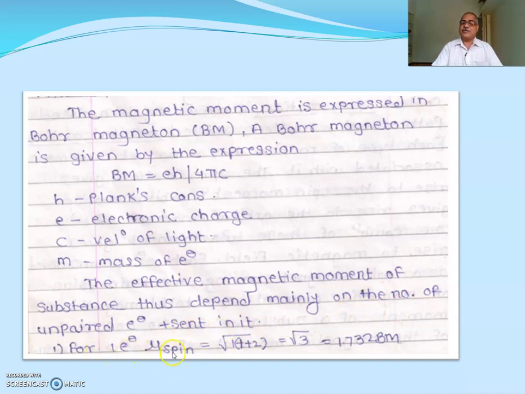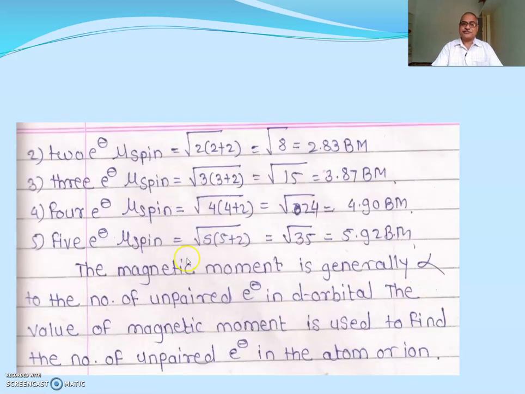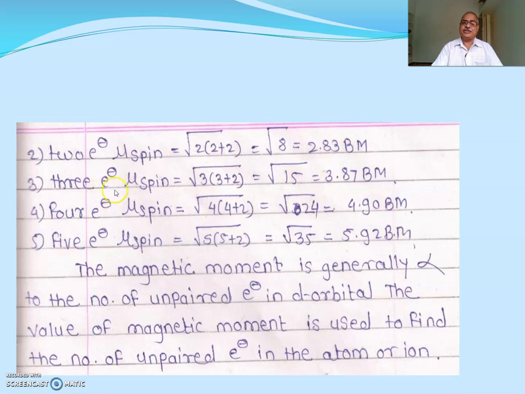For example, for one electron, n is 1, so the square root of 1 into 3 is the square root of 3, which is 1.732 Bohr magneton. For 2 electrons, 2 into 4, the value is 2.83. For 3 electrons, 3 into 5, square root of 15, the value is 3.87 Bohr magneton.